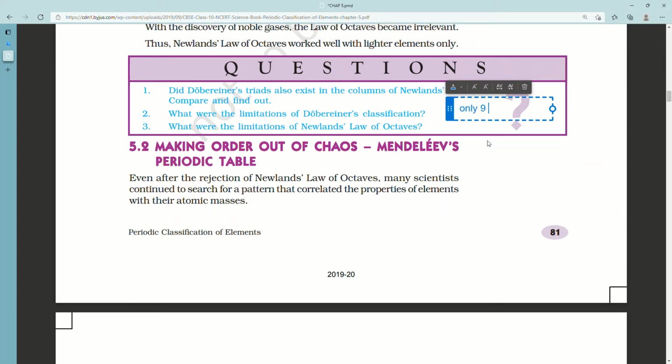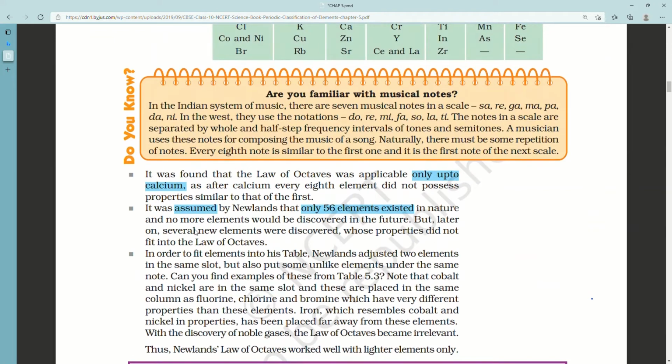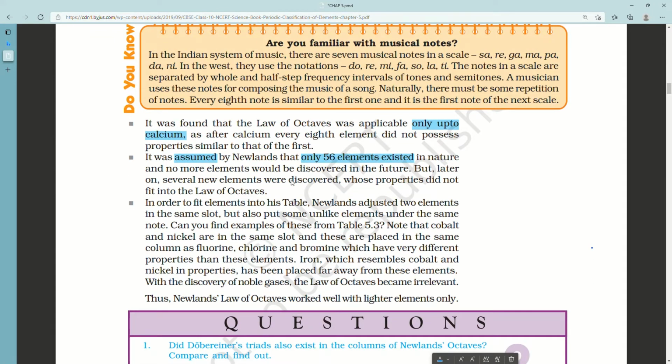Third, what were the limitations of Newlands' law of octaves? First of all, Newlands assumed that there would be only 56 elements, no more than that. All the other limitations are: first, several elements were fit into the same slots in Newlands' classification. Example, cobalt and nickel were placed in the same slot. Second, elements with dissimilar properties were grouped together.